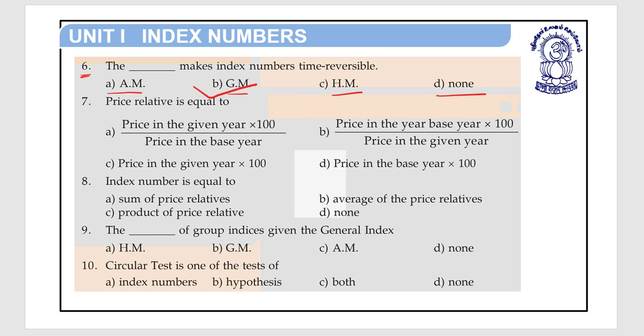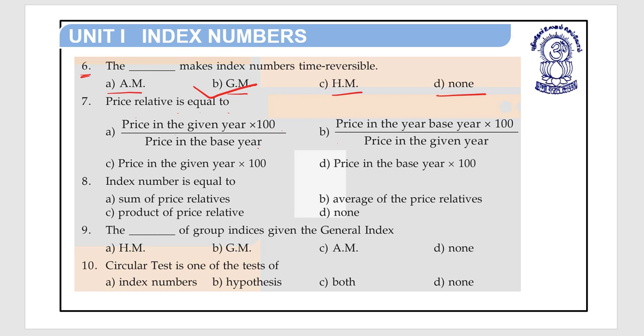Question number 7. Price relative is equal to option A, price in the given year into 100 upon price in the base year. Option B, price in the base year into 100 upon price in the given year.